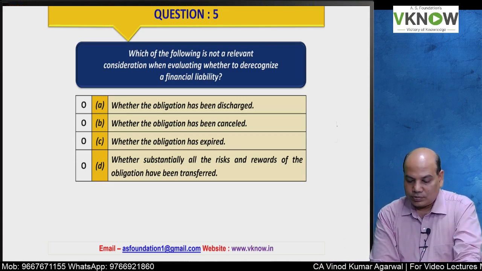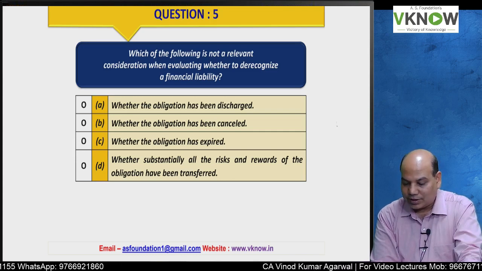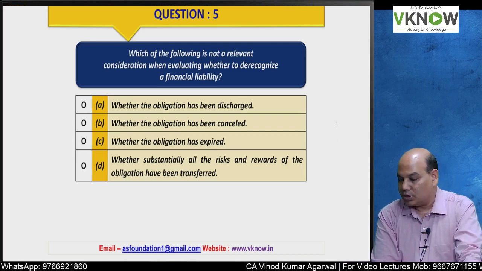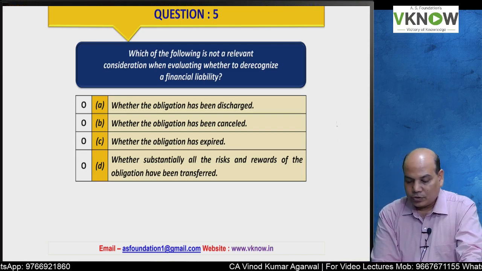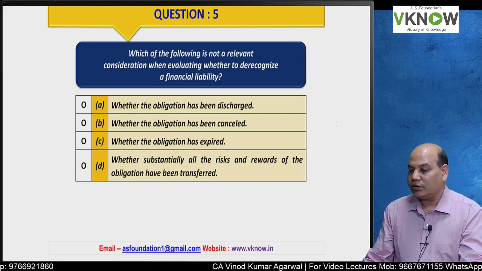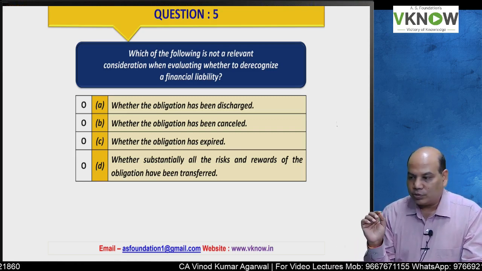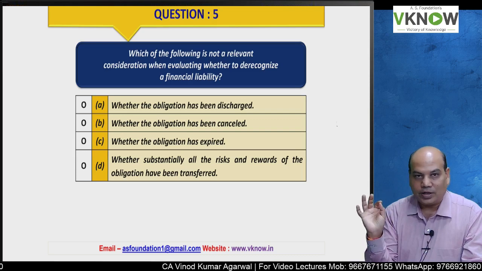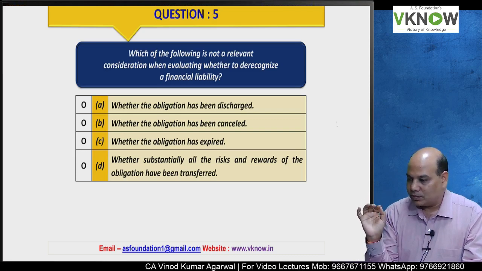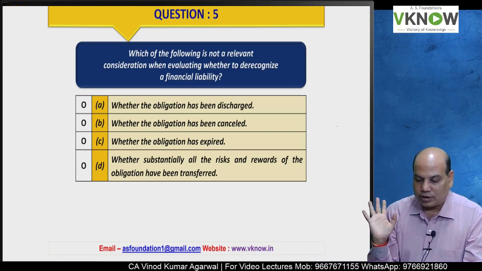Whether the obligation has been discharged, whether the obligation has been cancelled, whether the obligation has expired, whether substantially all the risk and reward of obligation have been transferred. Out of these 4 options, 3 factors are relevant for derecognition. One of them is not relevant.